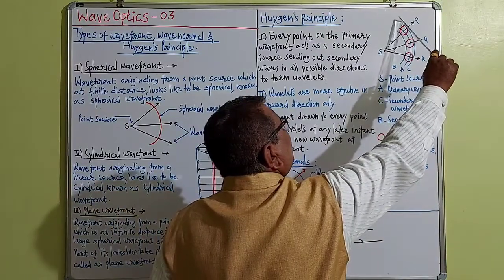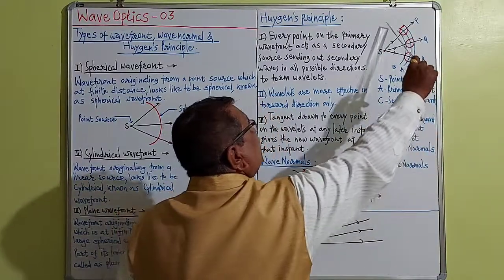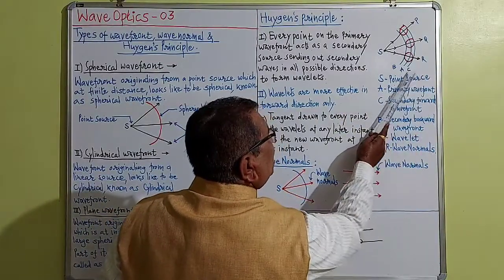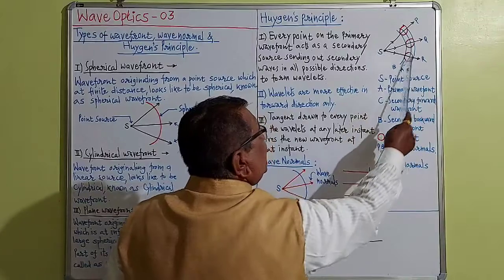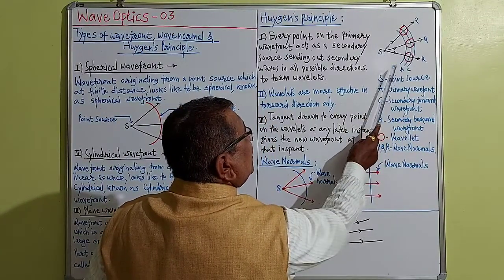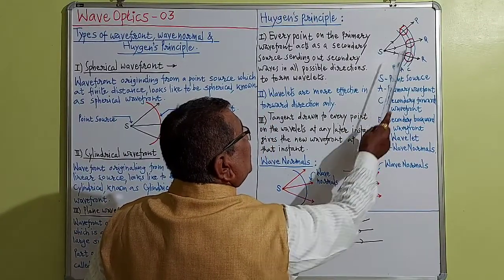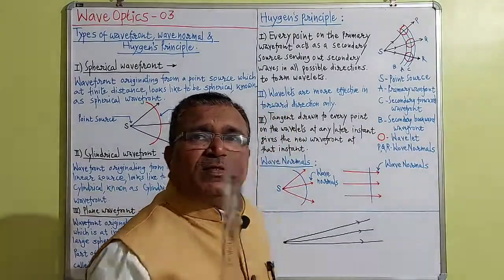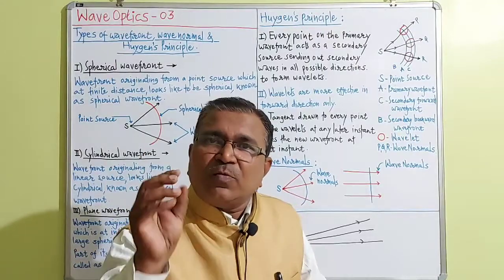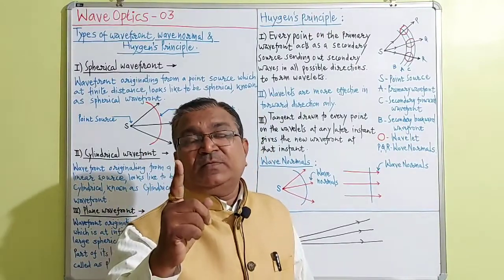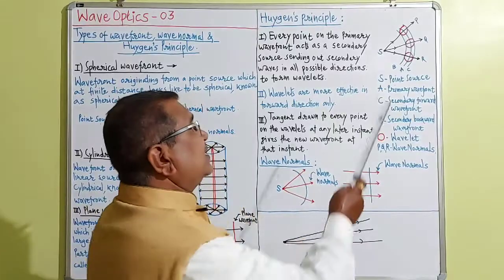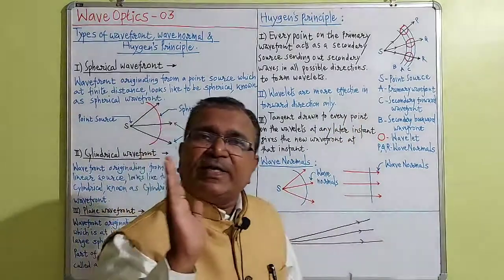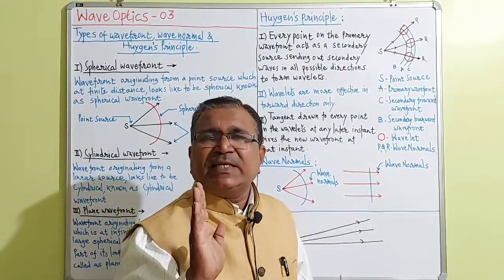These are the two tangents, the forward tangent and this is the backward tangent. The forward tangent is denoted by C, and the backward tangent to the wavelets is denoted by PB, and these P, Q and R are called wave normals. I will repeat again, listen carefully. This is a point source which is at finite distance, the distance is nearer.